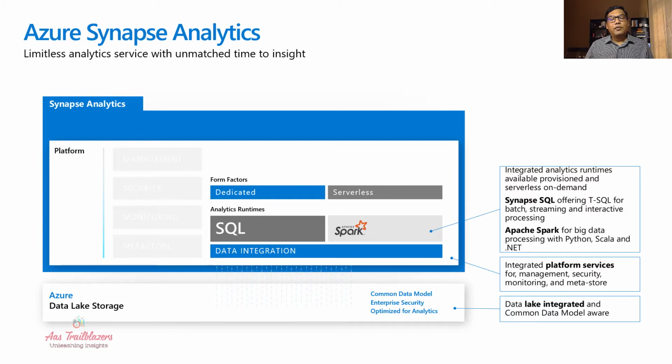In the context of Azure Synapse Analytics, the Apache Spark compute engine or analytics runtime is called a Spark Pool, and the SQL runtime is called a SQL Pool. SQL Pool has two form factors: dedicated, which is ideal for data warehousing scenarios where you want to have dedicated resources to respond to your interactive queries. The serverless form factor is applicable in scenarios where you want to do data exploration or data processing of data sitting in the data lake store in an on-demand fashion.